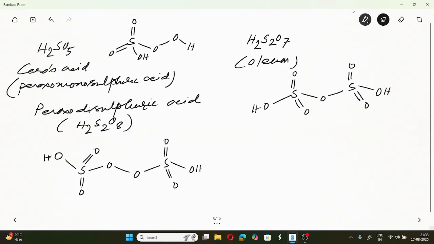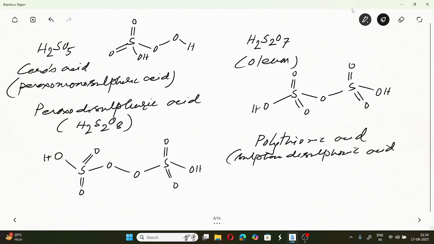And there is another group of acids known as polythionic acids, one name for which is sulfane disulfonic acids. Now what are sulfanes?